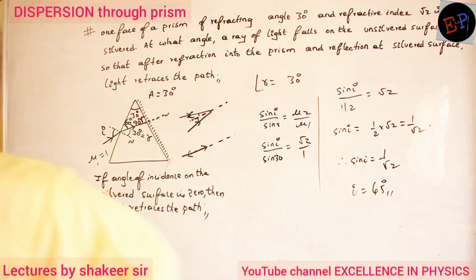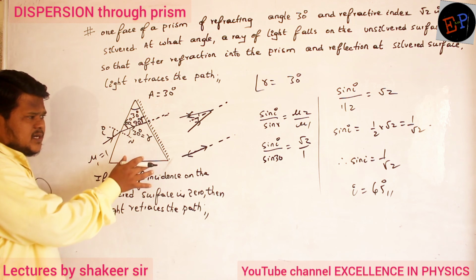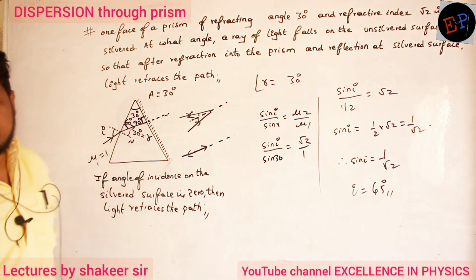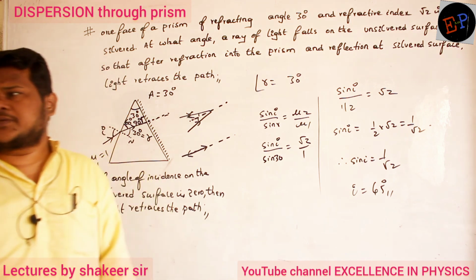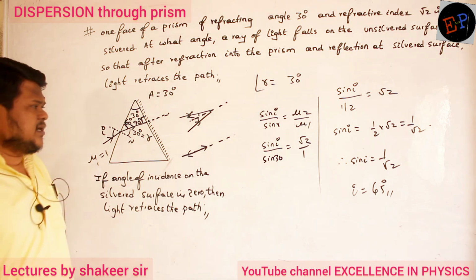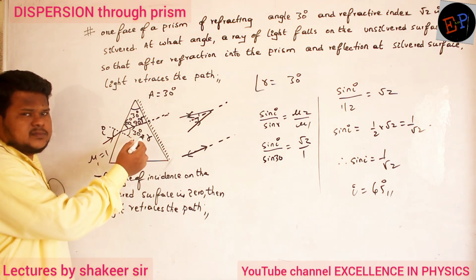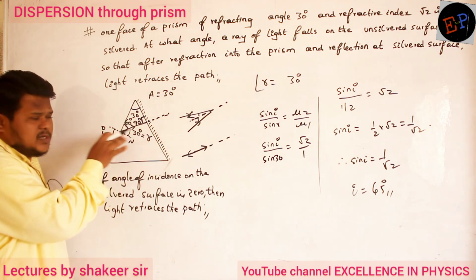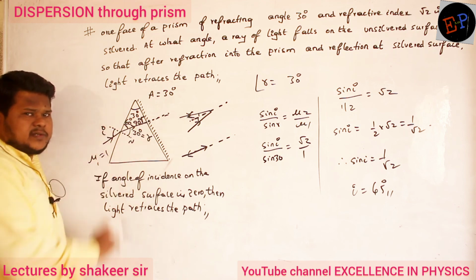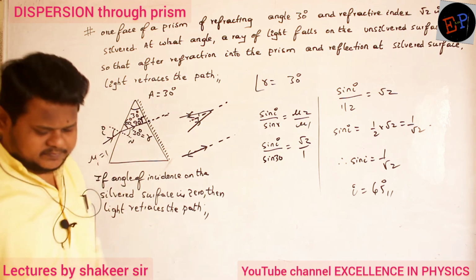Understood, no? Very simple. So first of all, we have understood the condition in which light will retrace the path. Then we have done the calculations very easily. When does light retrace the path? When it falls on the normal, that's all, no? If it falls on the normal, it retraces again the same way. That's it.